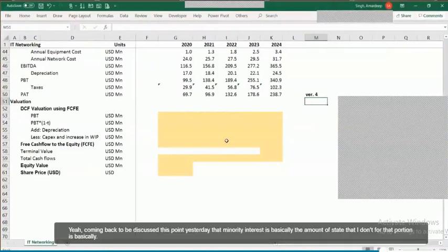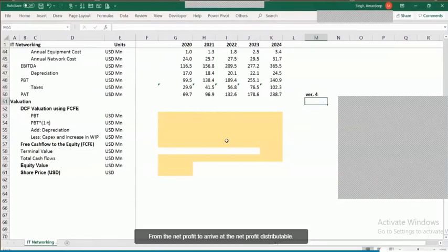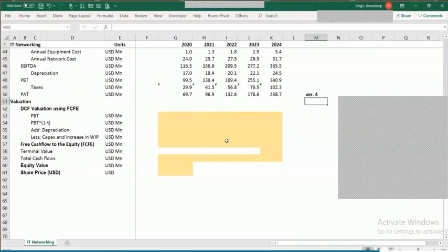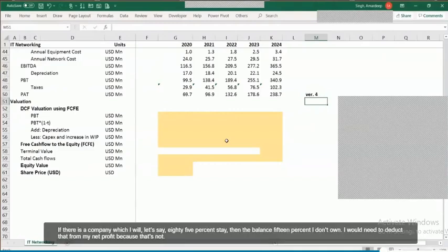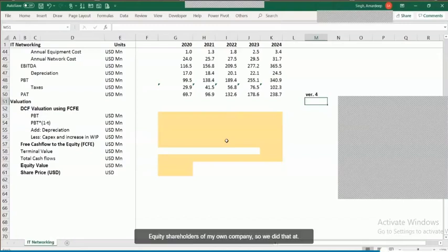So we discussed this point yesterday that minority interest is basically the amount of the stake that I don't hold. That portion is basically deducted at the end from the net profit to arrive at the net profit attributable to the equity shares. So if there is a company in which I hold, let's say 85% stake, then the balance 15% that I don't own, I would need to deduct from my net profit because that's not attributable to the equity shareholders of my own company.